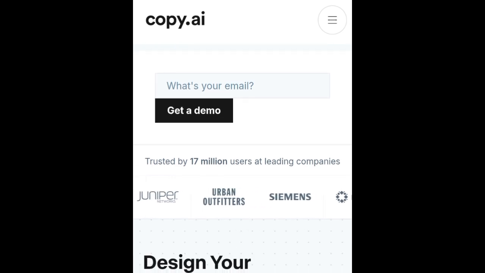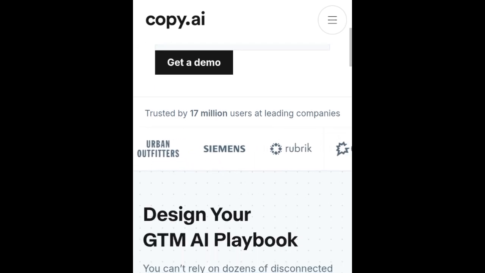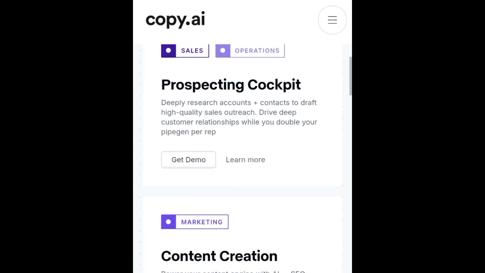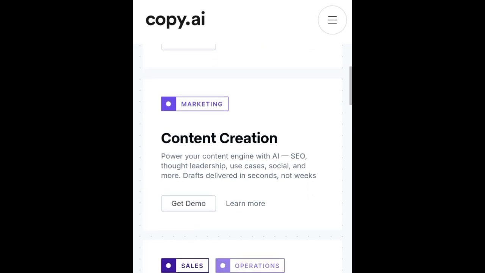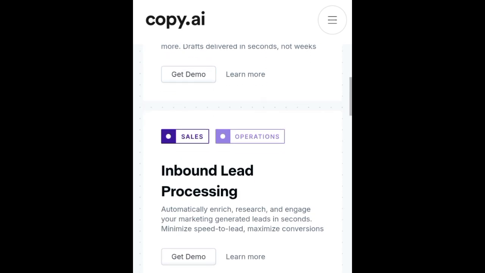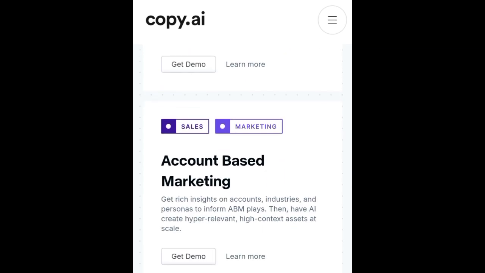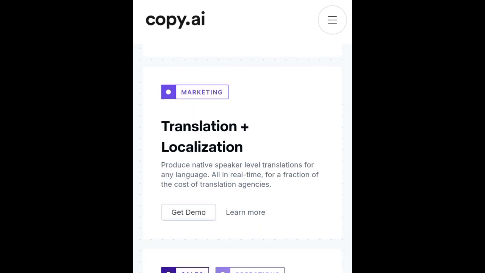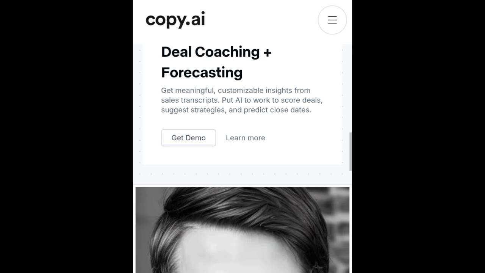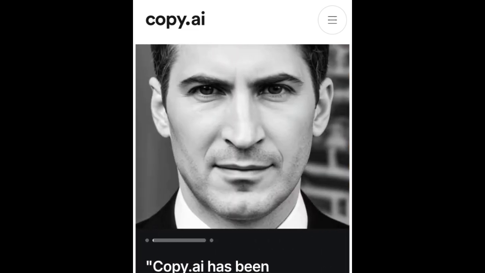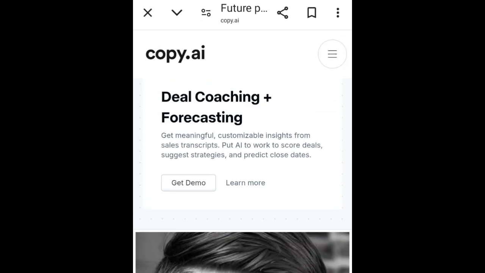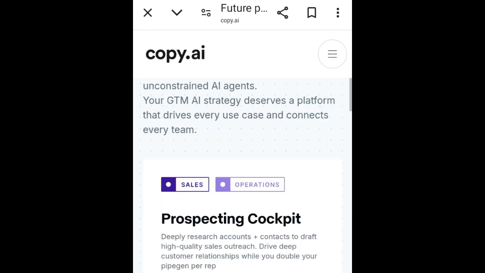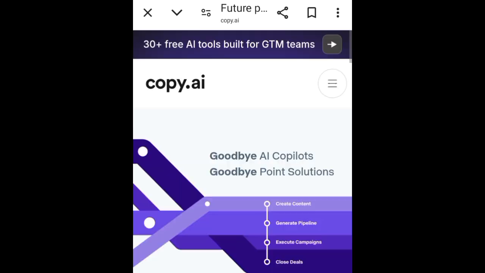You can design your GTM AI playbook. You can see it has a lot of features you can use here: content creation, inbound lead processing, account-based marketing, translation and localization, and it also deals with coaching and forecasting, and a whole lot more. It's a very great tool if you're into writing blog posts and emails or content marketing. You can sign up for an account and give it a try.